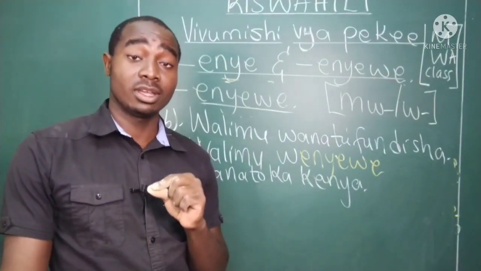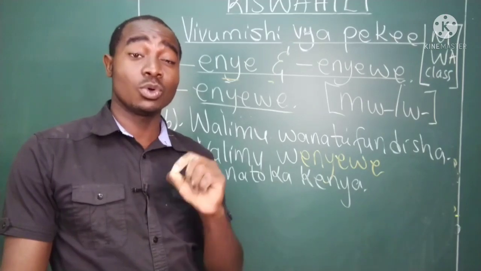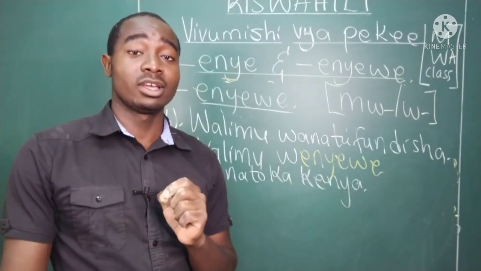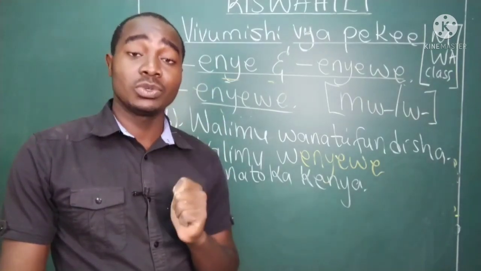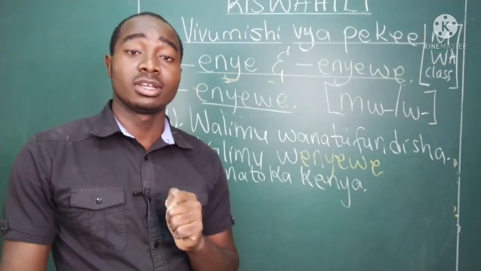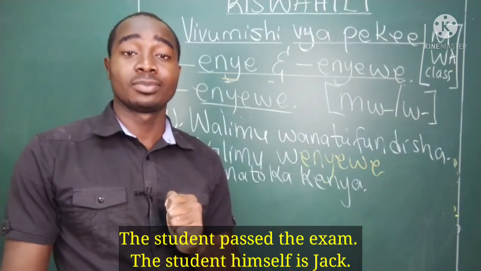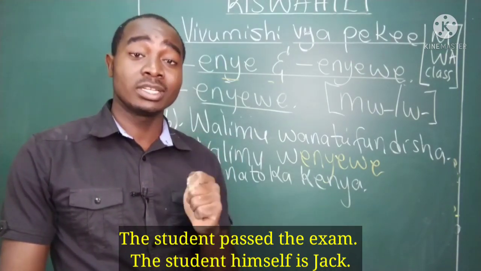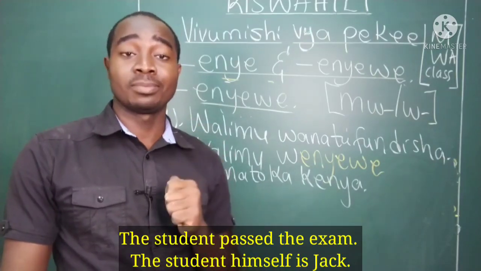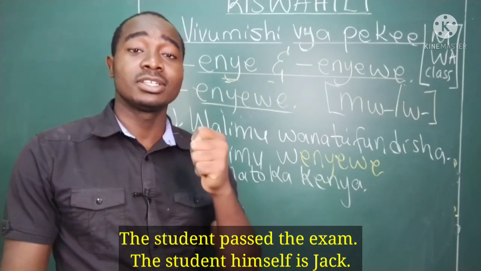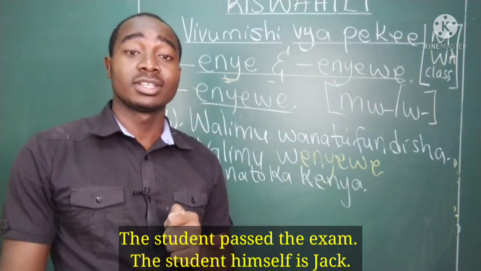Okay, are you ready? Uko tayari? The student passed the exam. The student himself is Jack. Sawa?